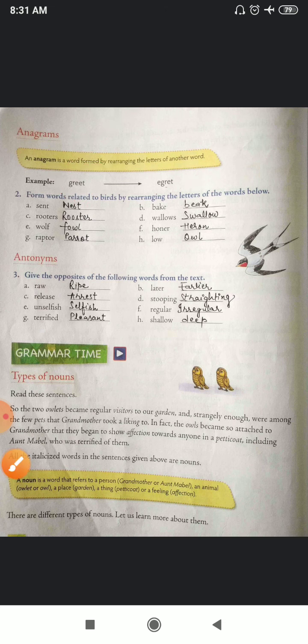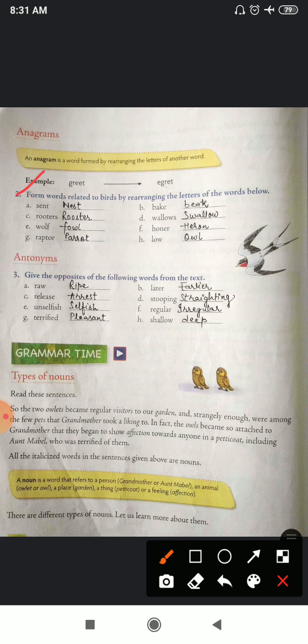Okay. So according to this, form words related to birds by rearranging the letters of the words below. So here in your book, some words are given. We have to rearrange the letters, and a new word will be there related to the birds. Like number 1, A, scent. So the new word related with the word bird, nest.